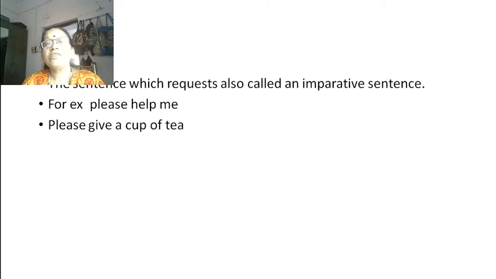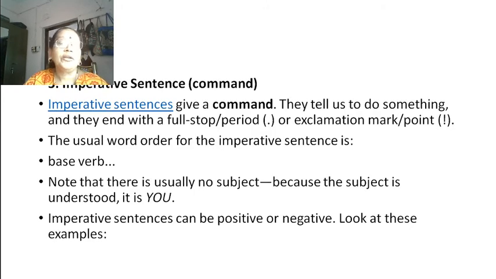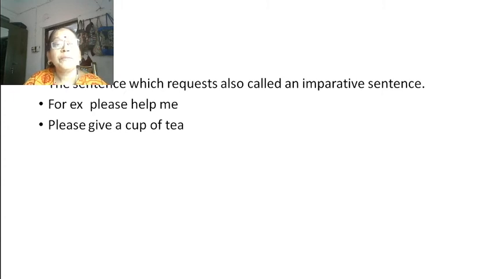The sentence which requests is also called an imperative sentence. For example, please help me. Please give me a cup of tea. So the sentence should have the feeling of request or command. Shut up, open the door, read the lesson. So these are the examples of command. And for request, please help me, please give me a cup of tea. So such sentences are called imperative sentence. Even if you request, even if you order, both sentences are called imperative sentence.